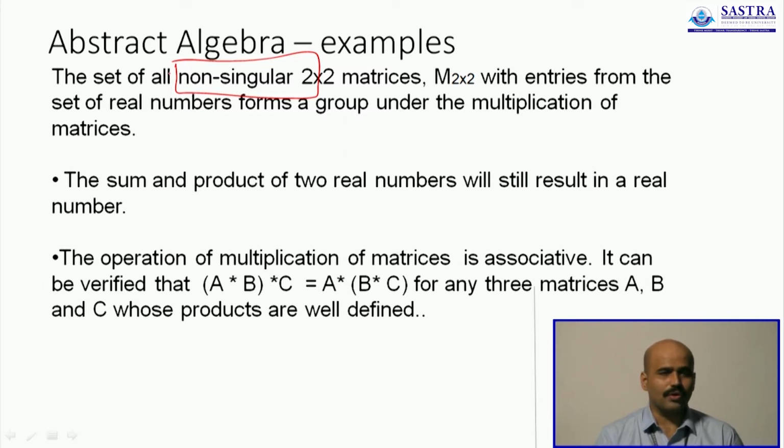Therefore the set is going to remain closed, and it is a simple exercise to find out that matrix multiplication is actually associative as well. So the second condition is still satisfied, and therefore you will see that this set actually forms a semi group.